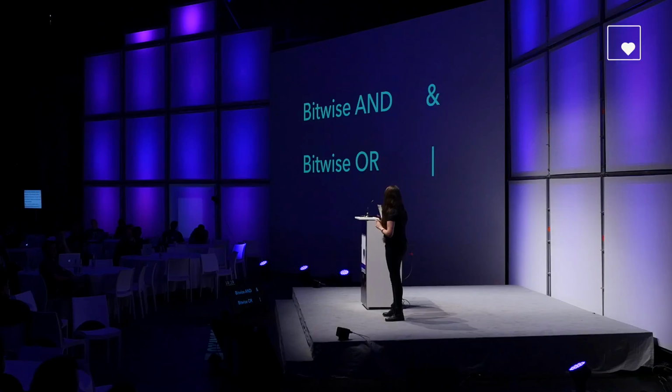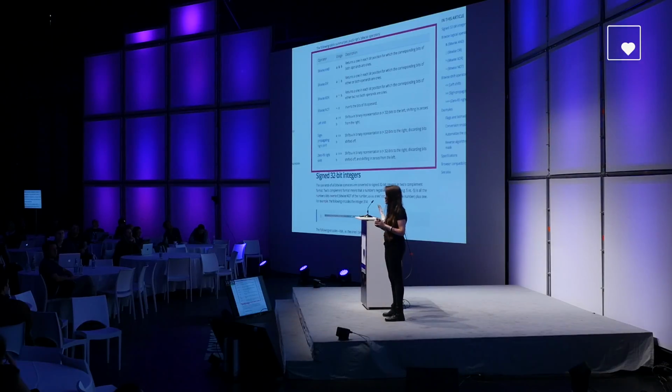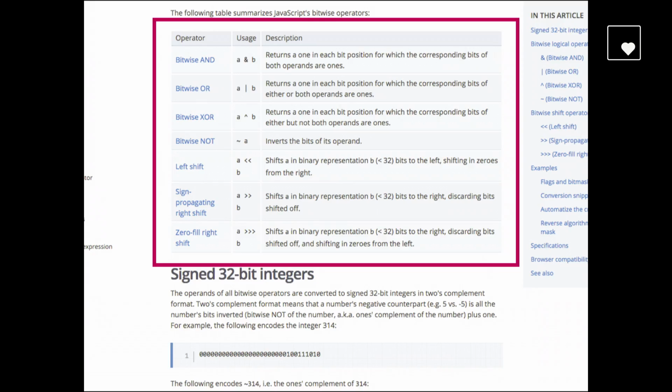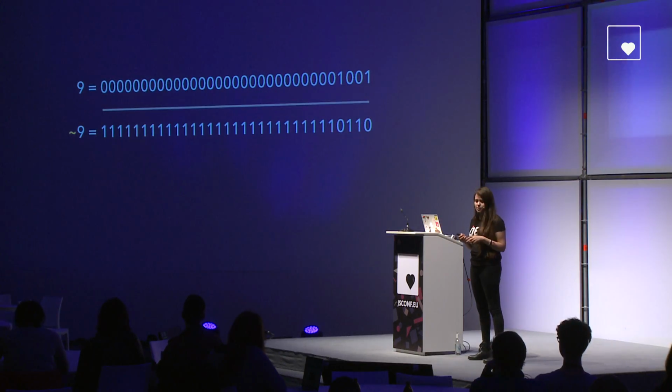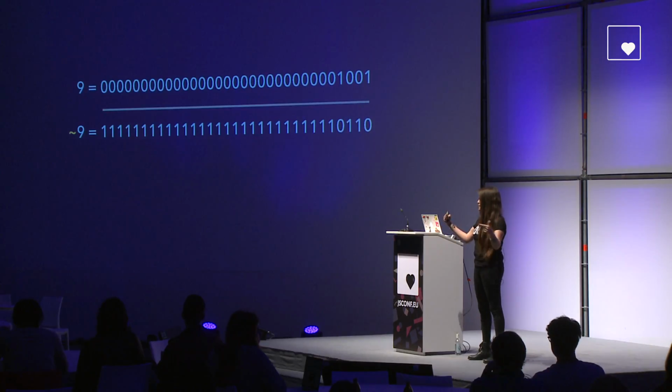And this is very important. Now, maybe, just maybe, you're familiar with the bitwise AND and the bitwise OR, but huge warning, these are not the same as the logical AND or the logical OR. There are actually 7 different kinds of bitwise operators in JavaScript. But today, I'm going to be talking about the bitwise NOT. In really simplistic terms, what the bitwise NOT is doing is just inverting the bits in a sequence.